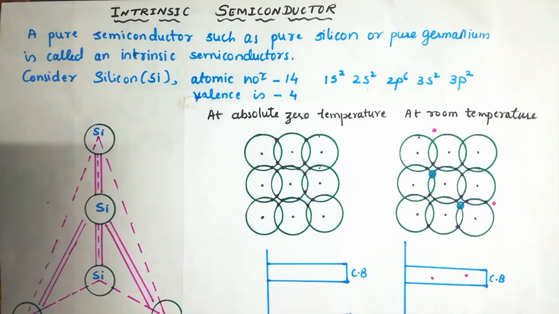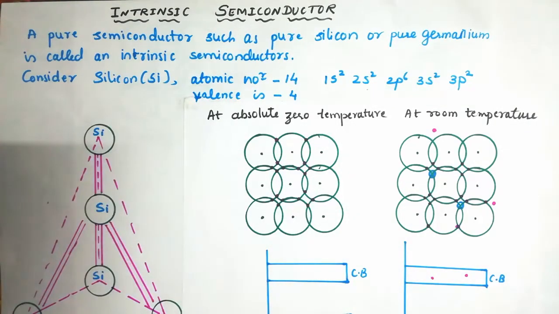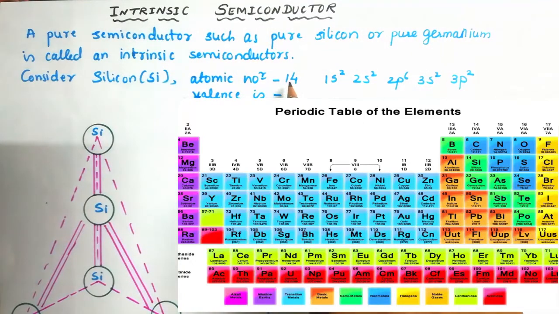Let us see how these intrinsic semiconductors work, or you can say the characteristics of intrinsic semiconductors. As an example, I have considered silicon, one of the metalloids from group 4A of the periodic table. The atomic number of silicon is 14.